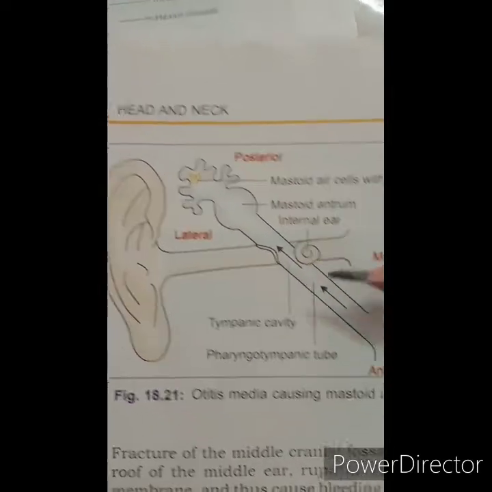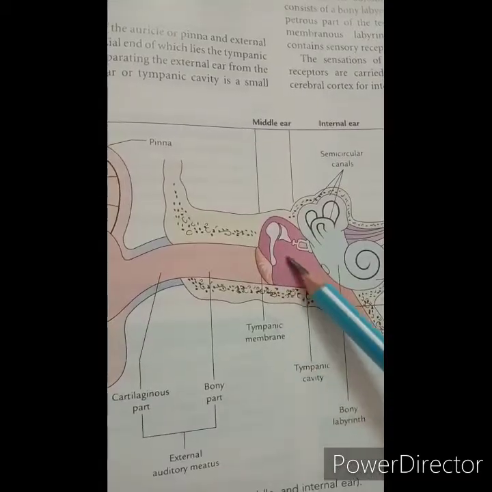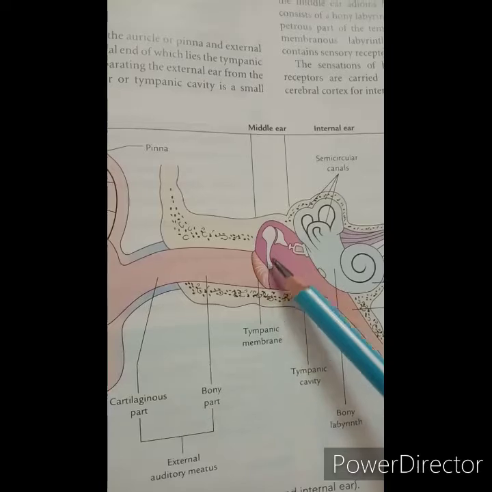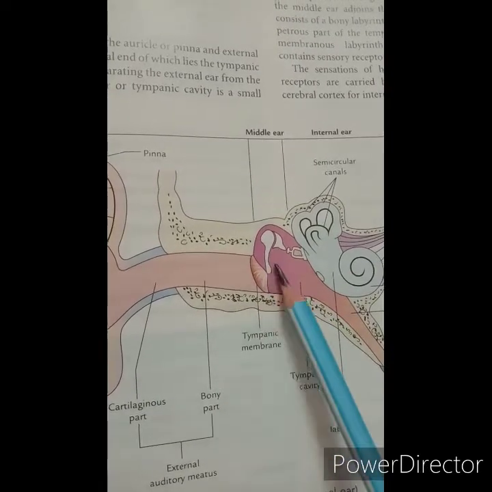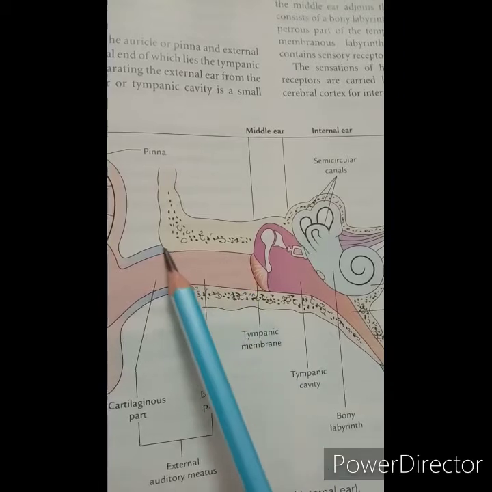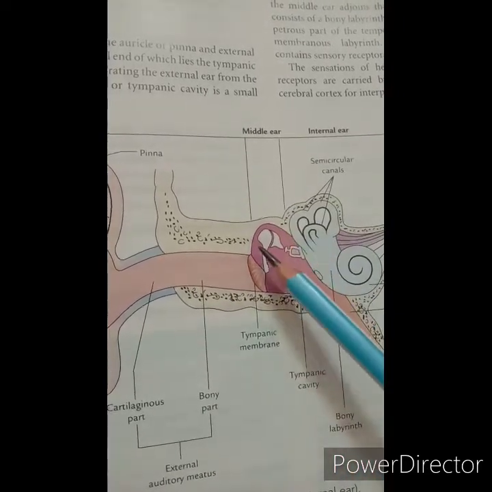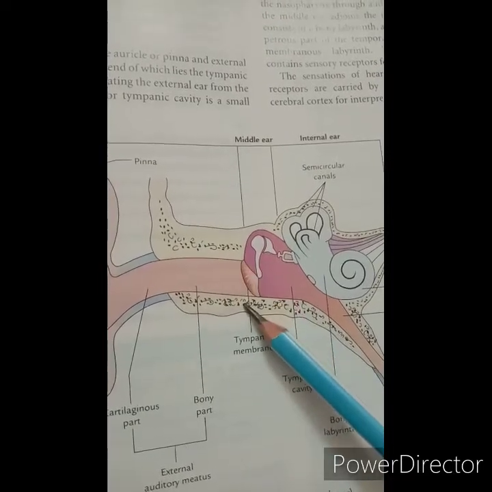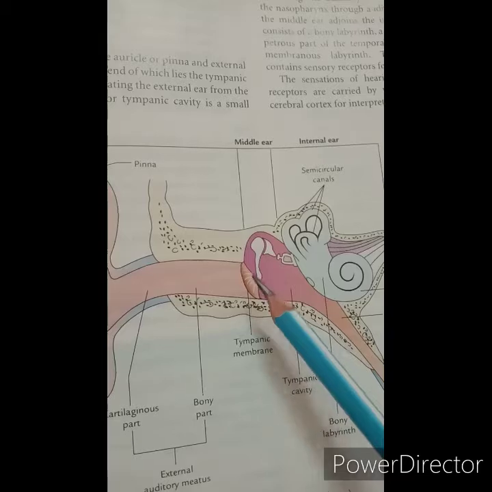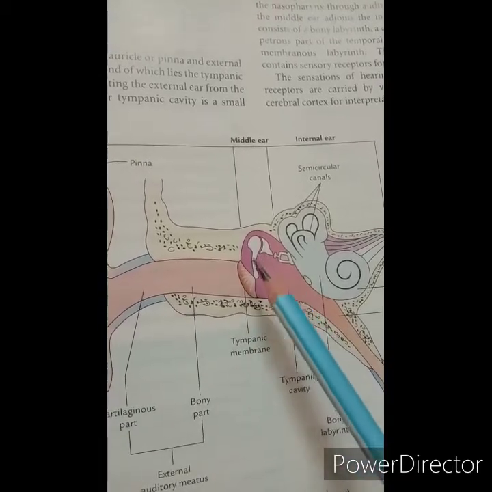After that, let's see the tympanic membrane. This is the tympanic membrane, which is called the ear drum, and it forms the partition between the external auditory meatus and the middle ear. The size is about 9 to 10 mm tall, 8 mm wide, and 0.1 mm thick.